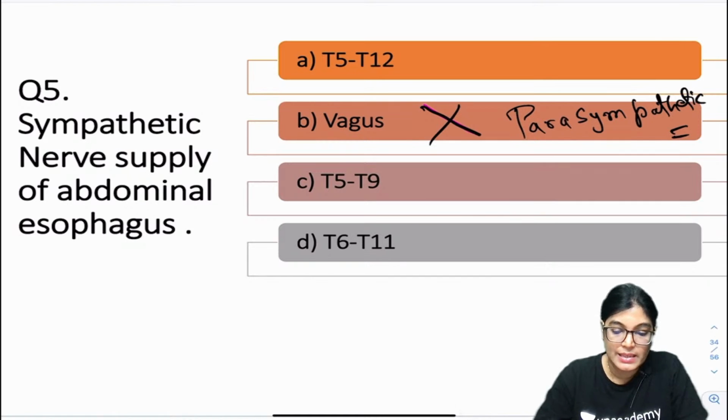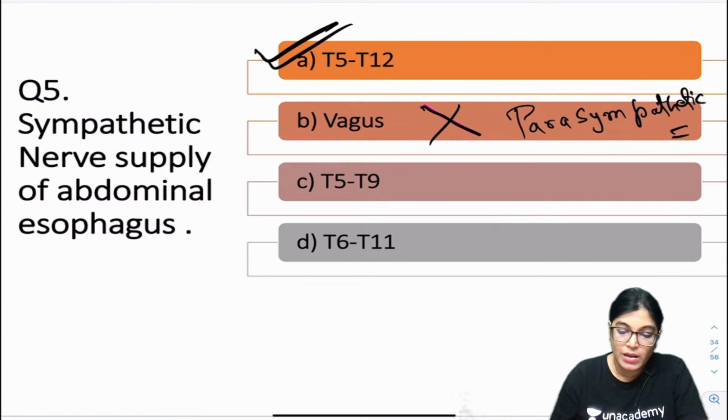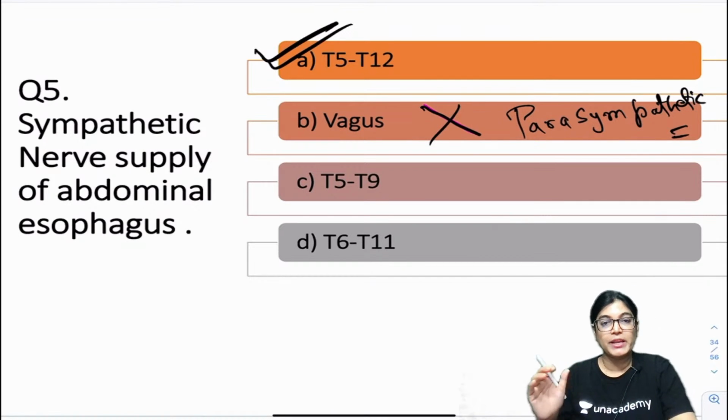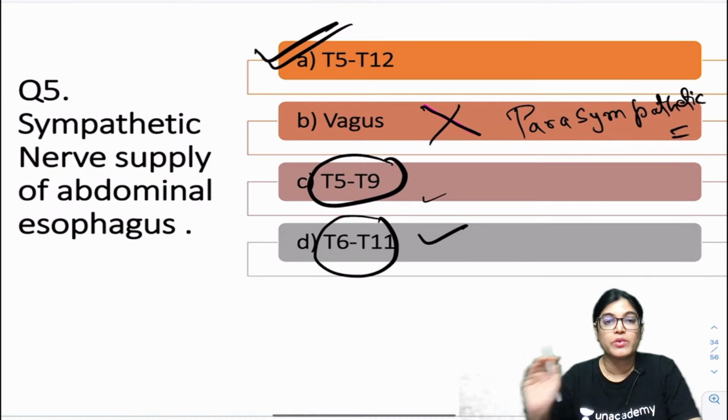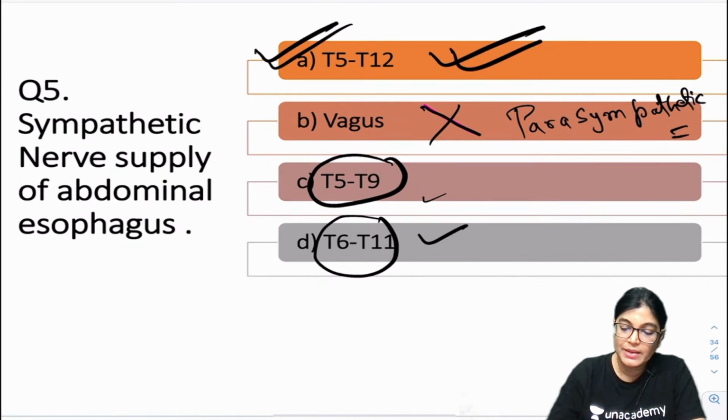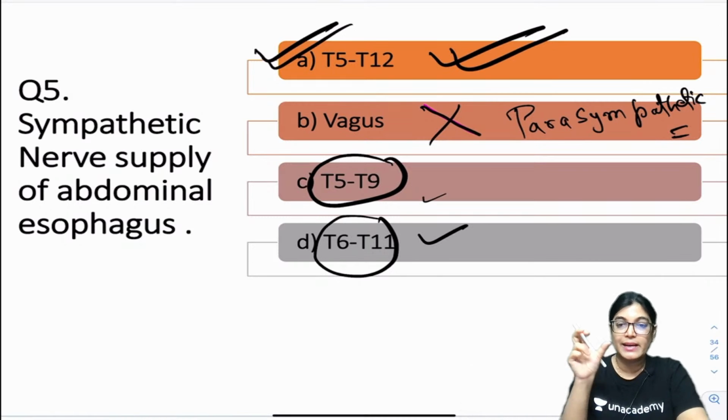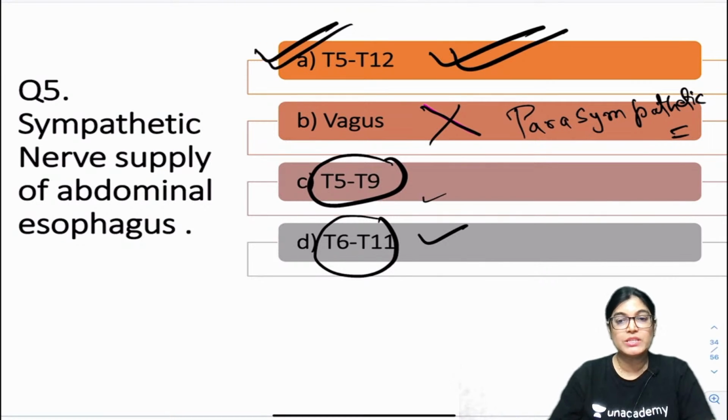The correct answer is A. But all these things are very close, and in many books T5 to T9 is also written as correct, and T6 to T11 is also correct. But if I have to choose one, I will go with T5 to T12, the greater range, as the correct answer.